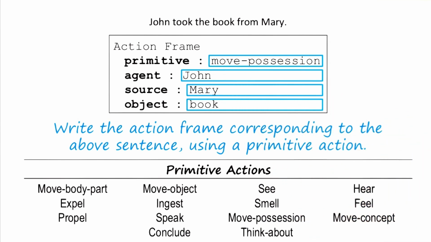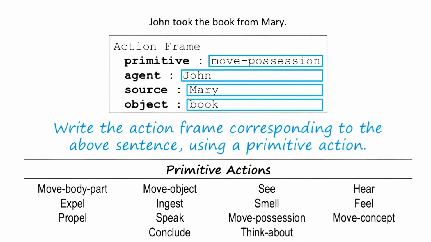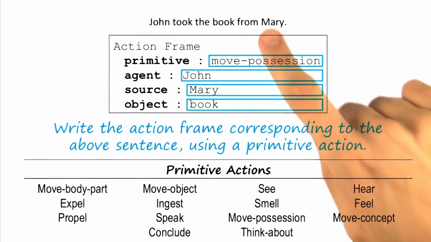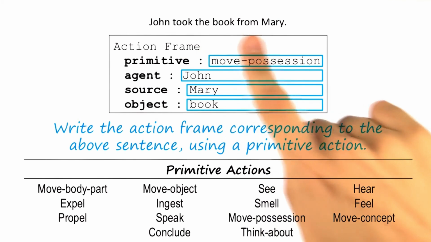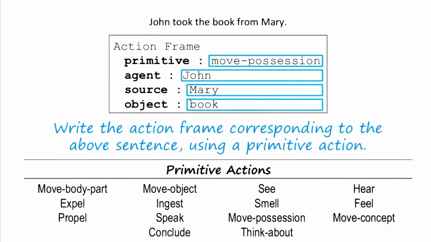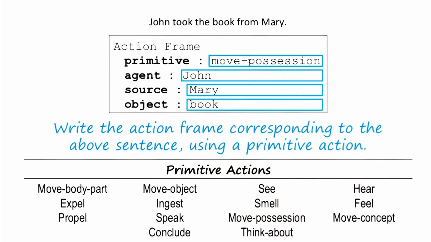I think it captures the high-level meaning of the sentence, which is that we're actually talking about a transfer of ownership of the book from Mary to John, even if only temporary. It might be tempting to think of move object as filling this primitive, and indeed it's hard to picture John taking the book from Mary without moving an object, but move object doesn't capture the highest level meaning of this sentence. John could move Mary's book without actually taking it from her. So instead, move possession is probably the best way to capture the high-level meaning of this sentence.